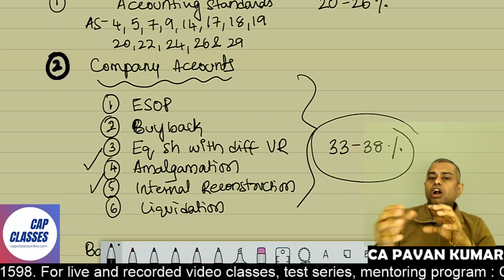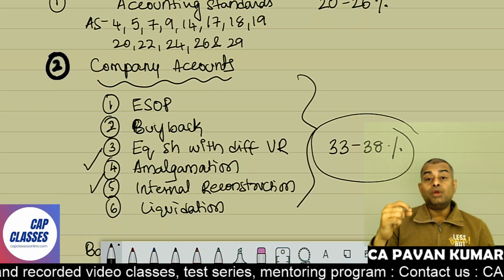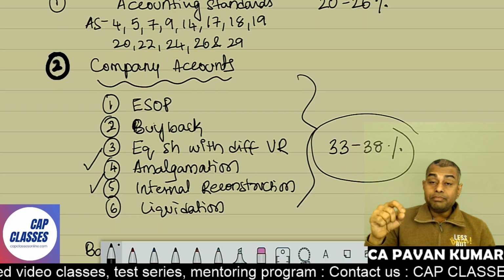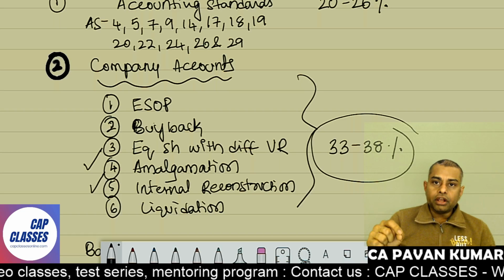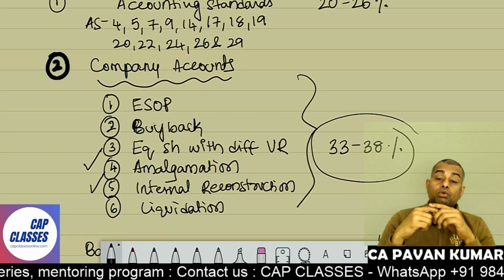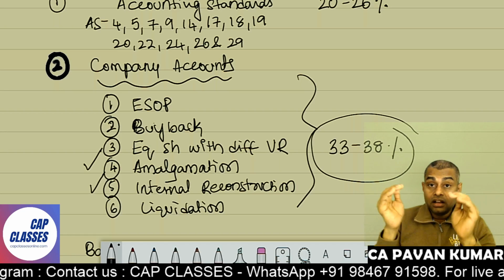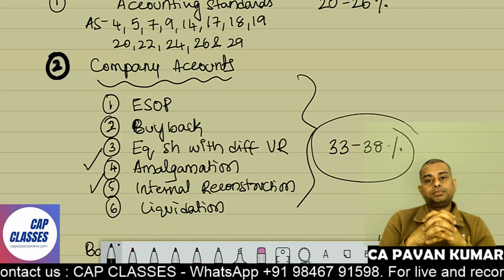In this session, I just wanted to give you a very brief understanding of what our syllabus is and what the weightages are from the exam point of view. This is important. You need to write it down in your notes, because one day before the exam or 10 days before the exam, you will get a doubt: this chapter comes for how many marks? Tentatively, it is not guaranteed that ICAI will try to make a paper just like this.